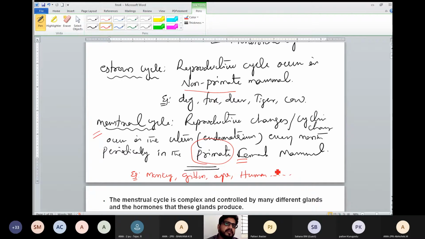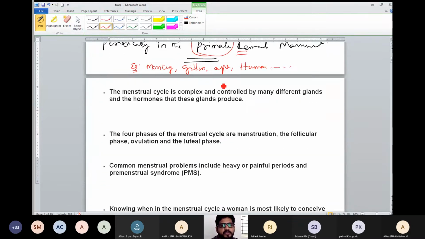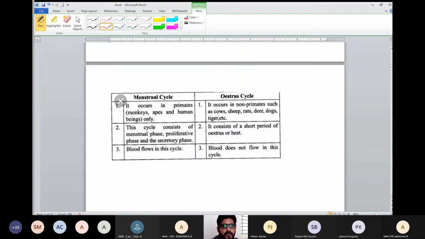In other mammals, hands will be present, but the digital formula is not 2, 3, 3, 3, 3. Then that is called non-primate, just like dog, fox, deer, tiger, lion, ox, or reptile. But monkey, gibbon, ape, human, these categories are called primates. In the primate female, monthly in the uterus, mainly the endometrium, some cyclical changes occur; that is called menstrual cycle. Let us see some information and the differences between menstrual cycle and estrous cycle.